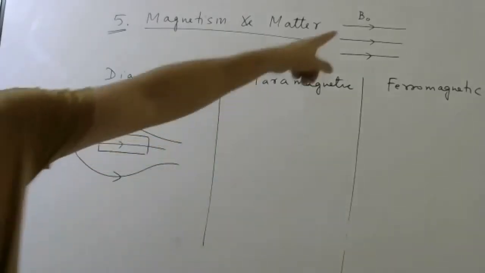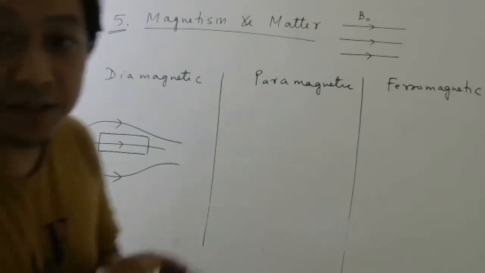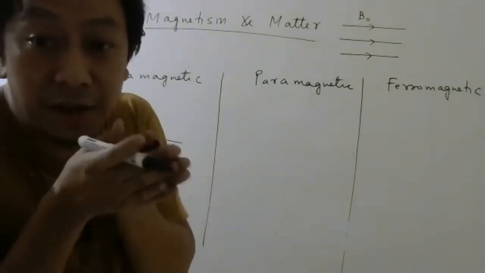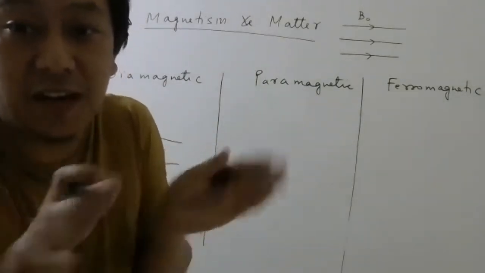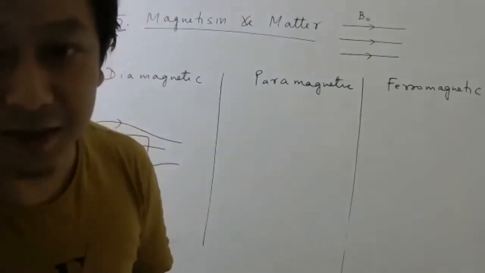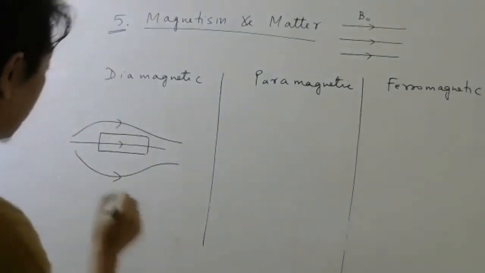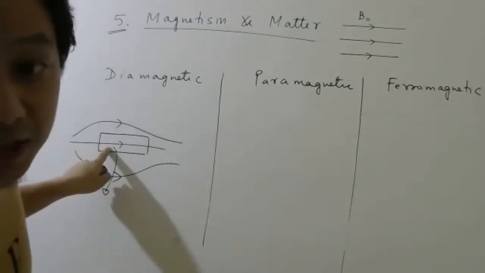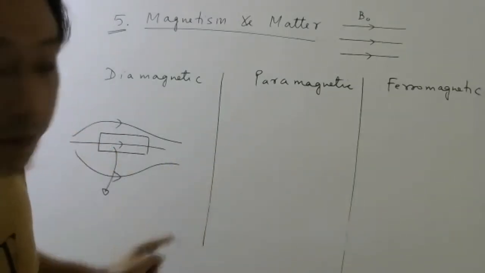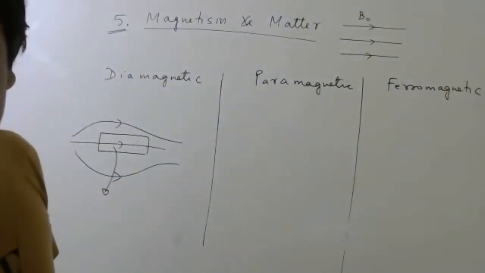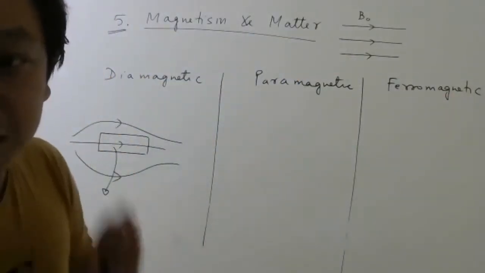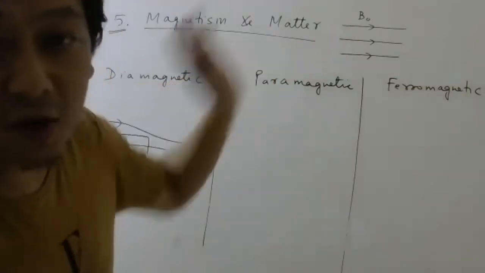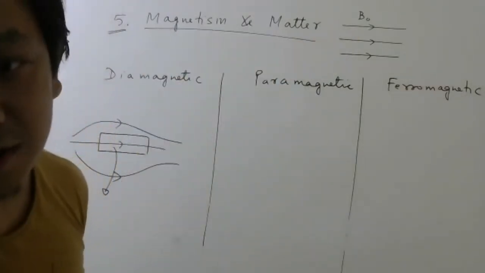So this magnetic field becomes something like this. In other words, the diamagnetic materials will repel the magnetic field lines. Why? That we will see later. First, remember this: whatever is the magnetic field inside the material, will it be the same as this, or less, or more? What do you think?